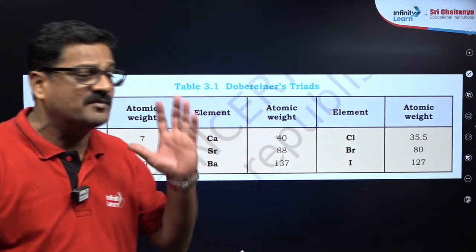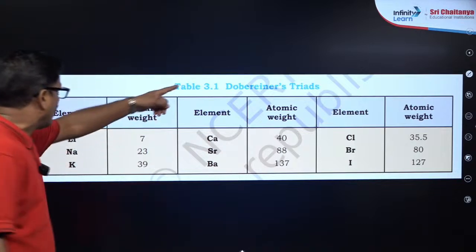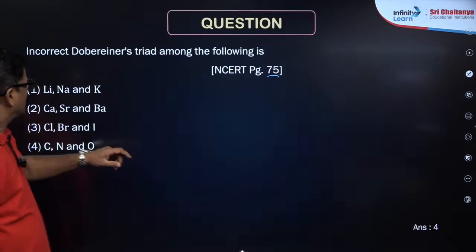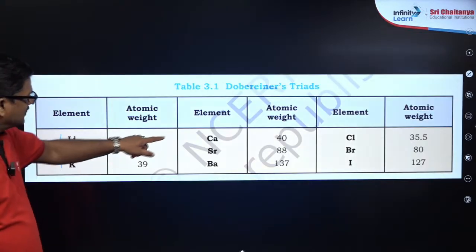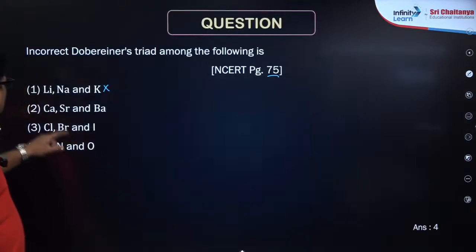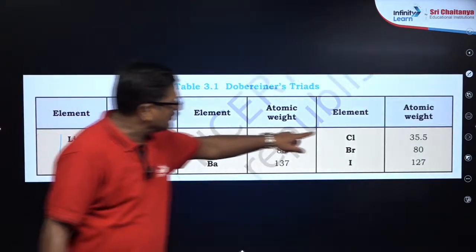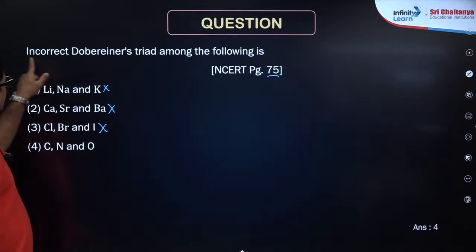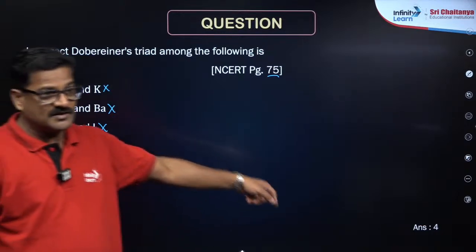Whenever tabular forms are given, you don't memorize them by heart, you analyze them. Dobereiner triads are applicable: lithium, sodium, potassium, so that cannot be the answer. Calcium, strontium, barium cannot be, and chlorine, bromine, iodine cannot be. Incorrect Dobereiner triad, this is incorrect. So you can say answer 4 is the correct answer.